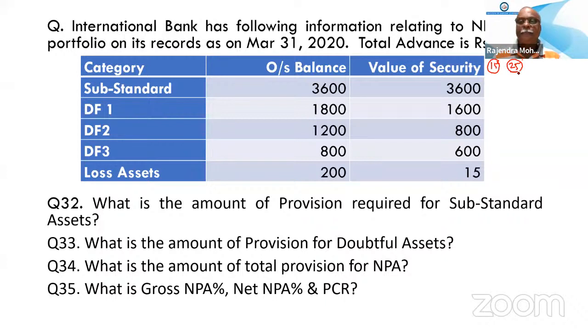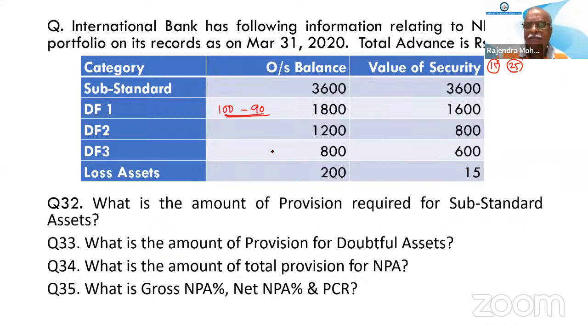So it is directly 15% or 25% on the outstanding. I have given you an example: the outstanding is 100 and security available is 90.